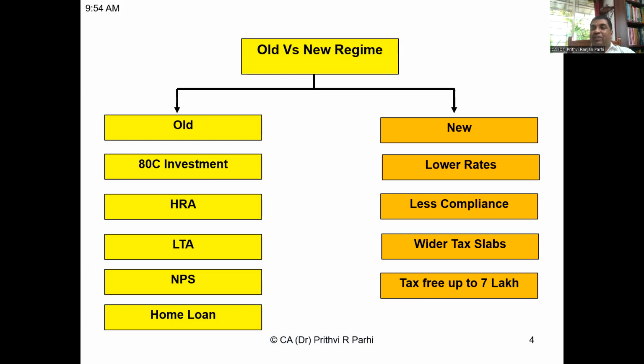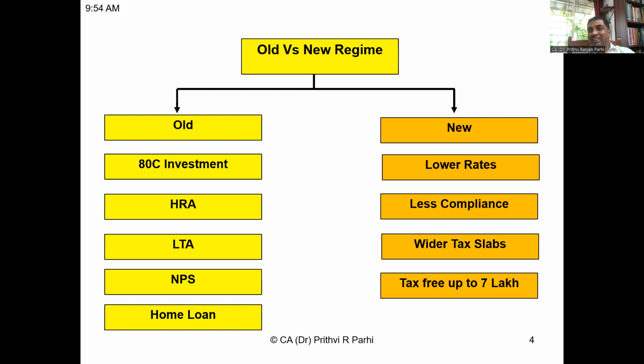There are certain limits, whether you are staying in a metro city or a non-metro city. On that basis, certain deductions are allowed. In fact, there is a formula. You have to calculate the HRA, how much rent you are paying in excess of 10% of your salary, then 50% of salary if you're staying in a metro city, 40% of salary if you're staying in a non-metro city.